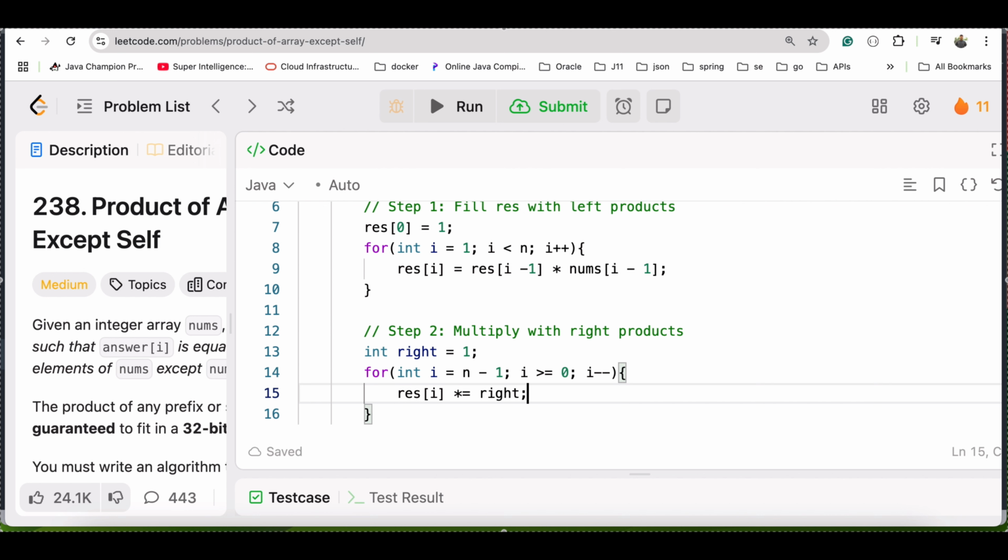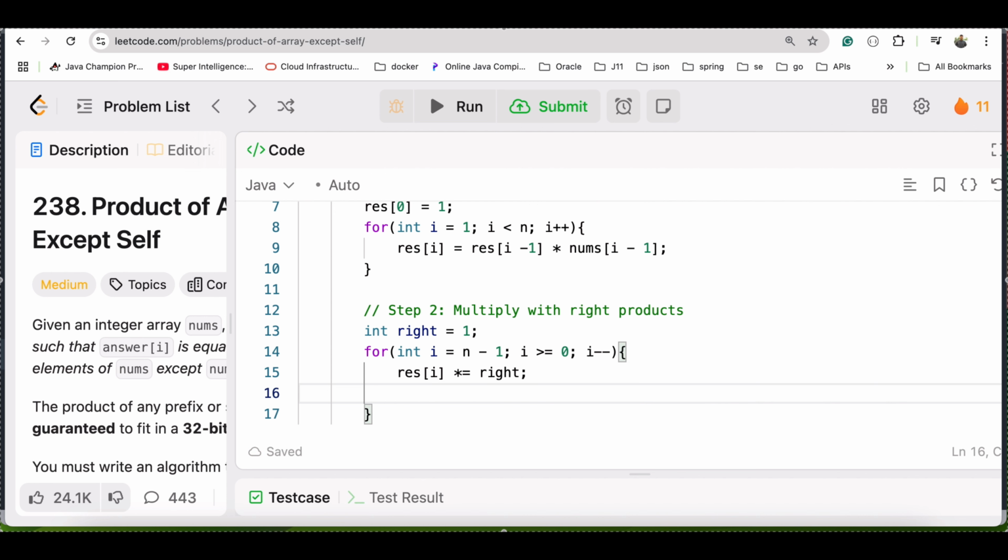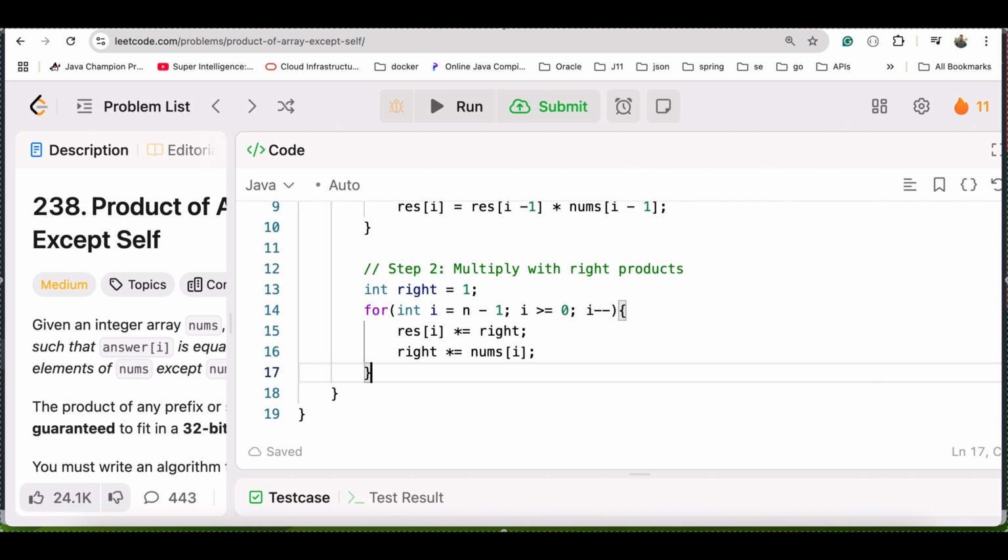So we'll multiply this, and whatever the data will be there, it will be stored into res at I. Then we have to update the right value, equal to right times nums at I, right, like this. And then once it is done, we'll return res, like this.